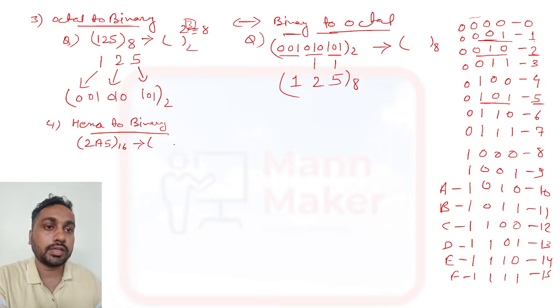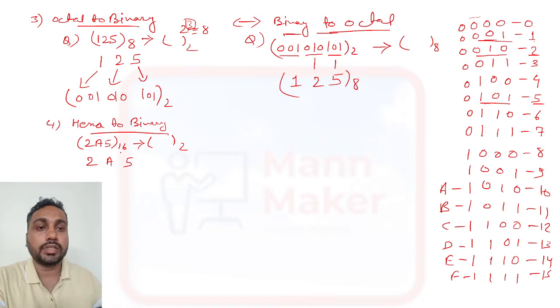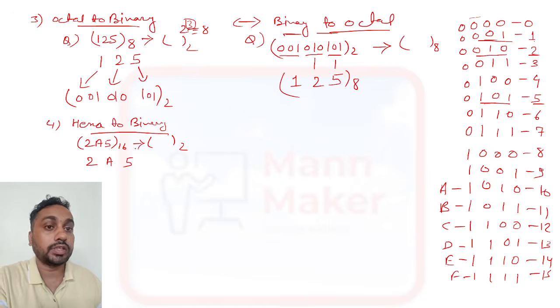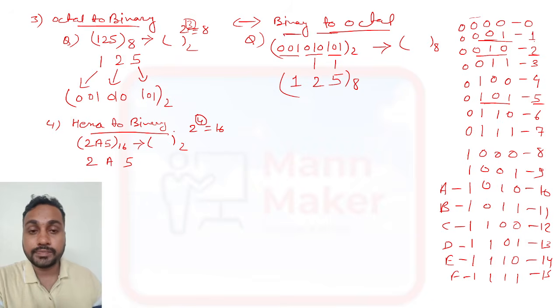Same thing you have to do for 2, A and 5. 16 means 2 to the power 4 equals 16, so you need to represent each by a 4 digit binary form.